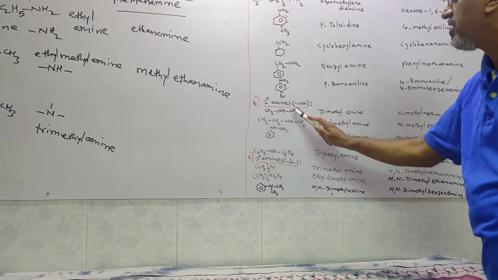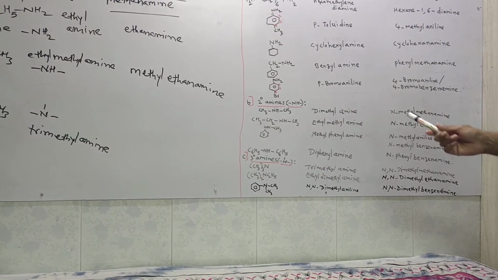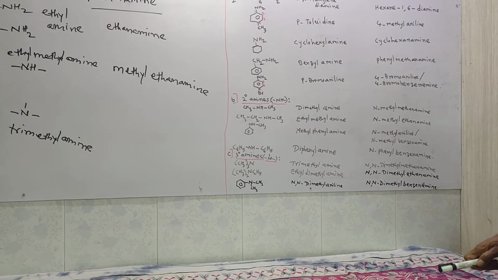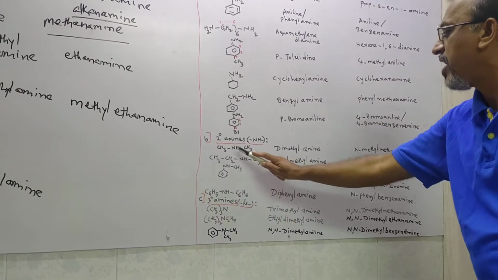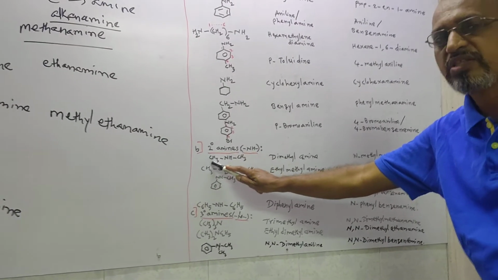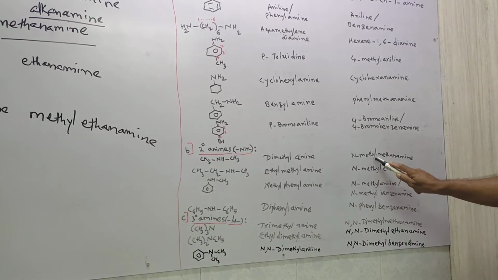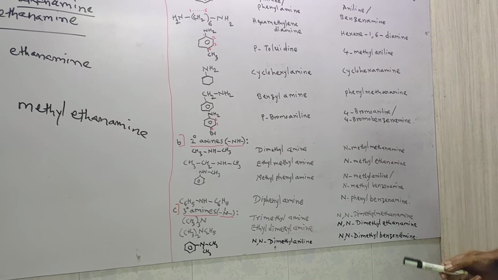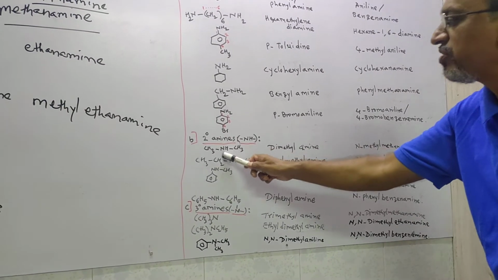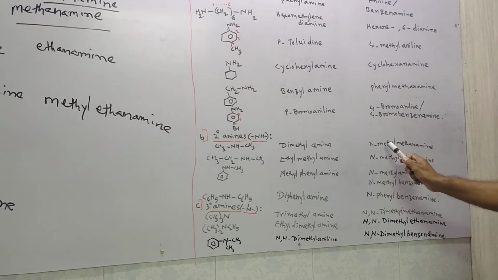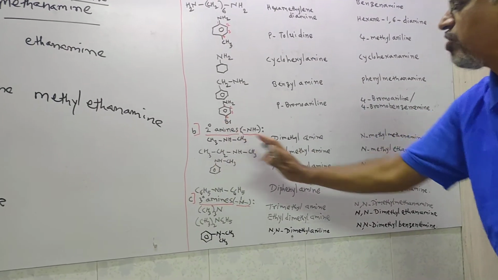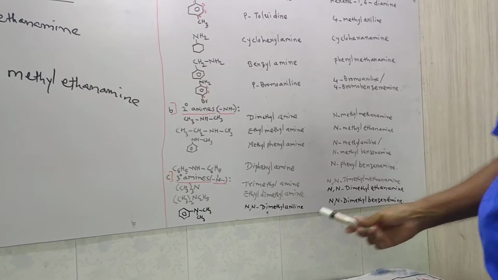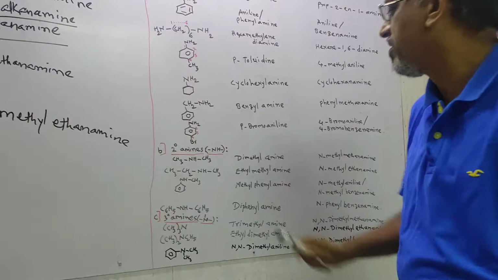Then CH3NHCH3, that we already discussed, but now we'll repeat it. Common name is dimethylamine. IUPAC name: on the nitrogen atom, one alkyl group is considered as the methyl. So it is N-methyl methanamine. Remember, when our secondary amine starts, in the IUPAC name, whichever substituent is on the nitrogen atom, here methyl, that's why N-methyl. And here the parent chain of one carbon we will consider. That's why N-methyl methanamine.